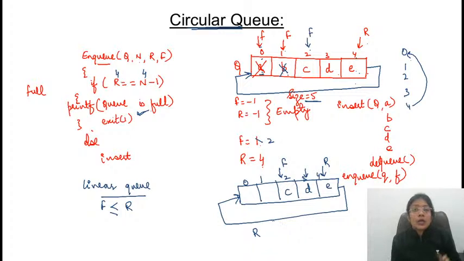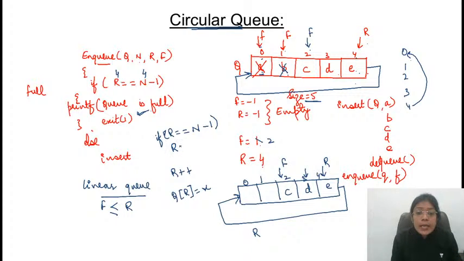Instead of performing rear plus plus, normally what we were doing was just rear plus plus and then inserting the element at Q of R is equal to X. अब हमें एक और एक्स्ट्रा केस ऐड करना पड़ेगा, एक और कंडीशन ऐड करनी पड़ेगी. इफ रियर इज इक्वल टू n-1, that is pointing to the last index, तो rear plus plus won't work here क्योंकि plus plus क्या return करेगा, 5. 5 is not the valid position. So in that case it will make the value of rear is equal to 0.